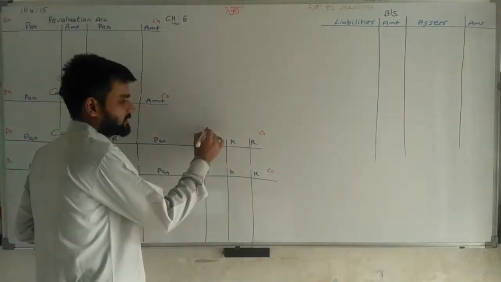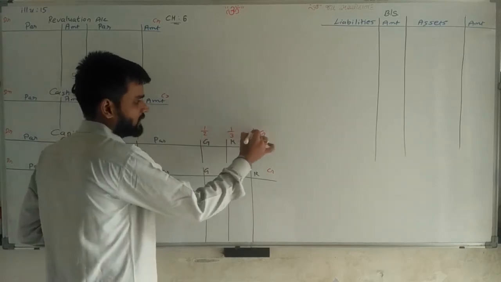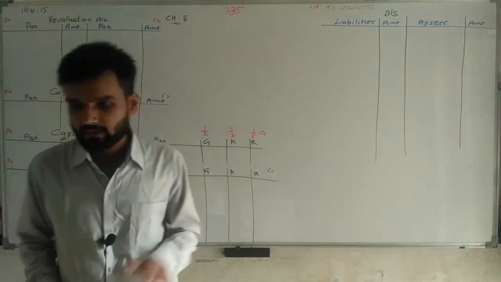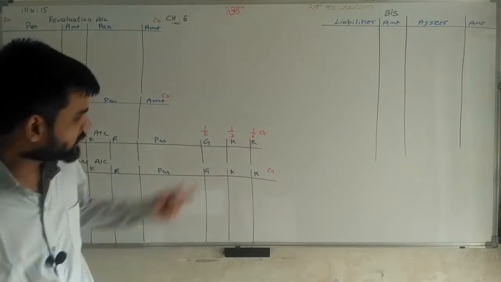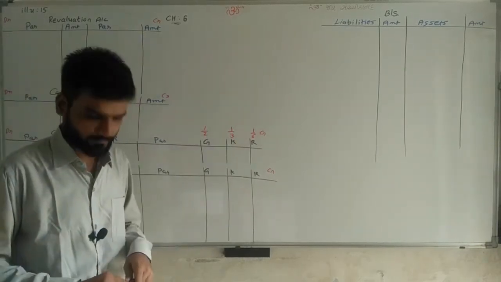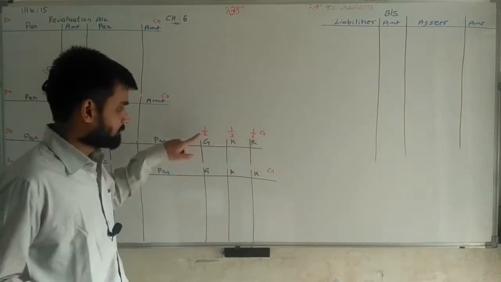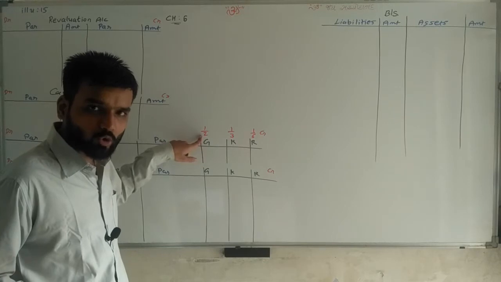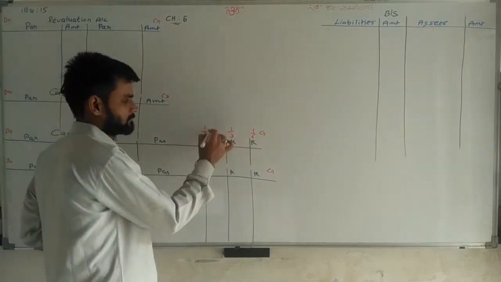So here I am writing 1/2, 1/3, 1/6. This is the ratio. Now here the denominators are different, so make them equal. Here we need 6. By which value do we multiply to get 6? Simple, sir, with 3.